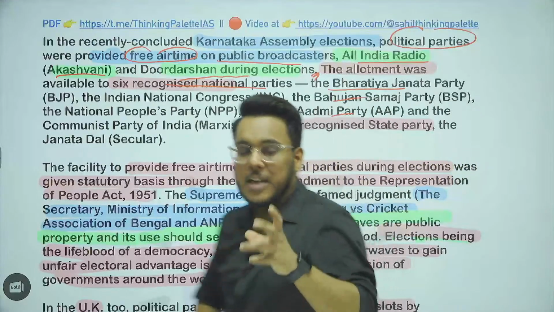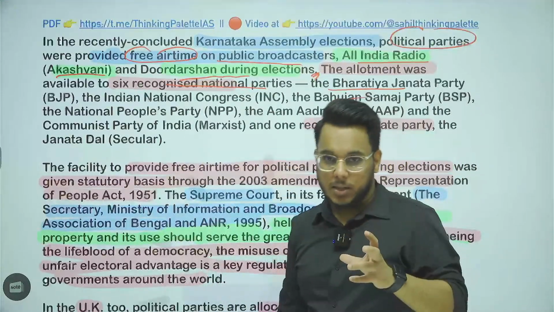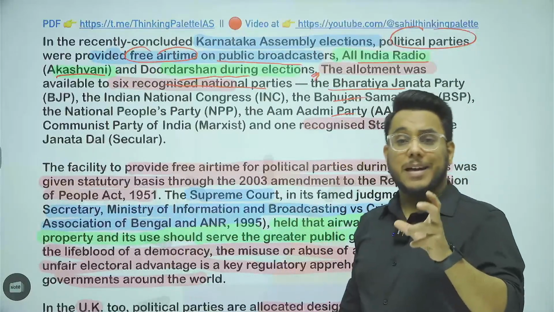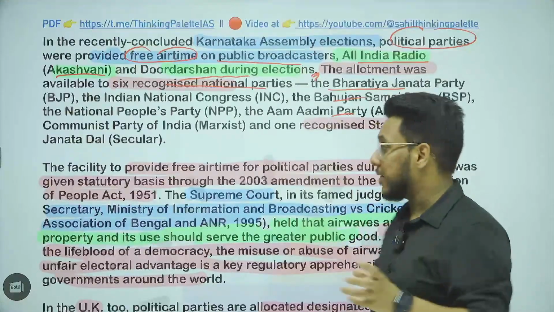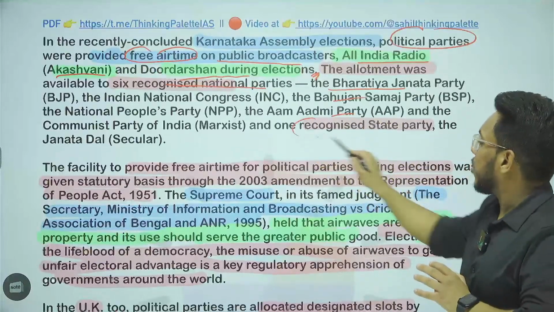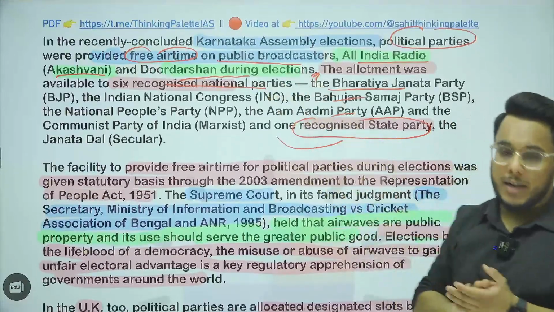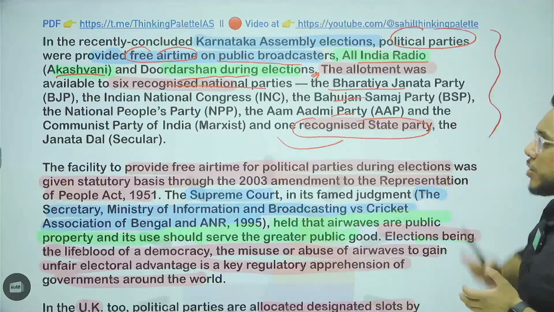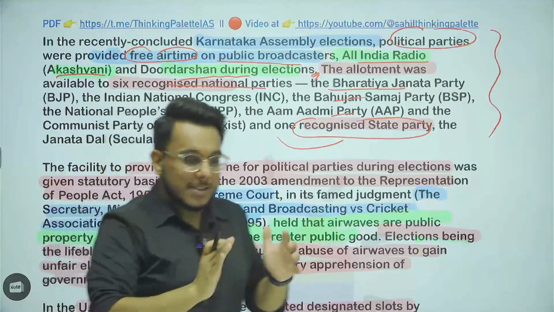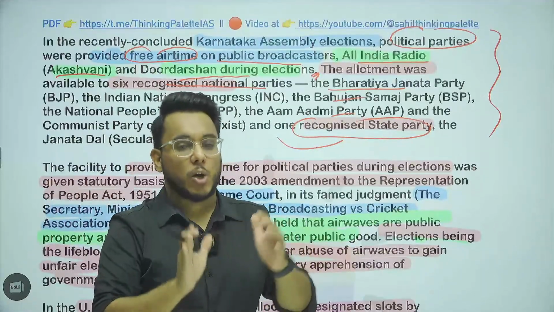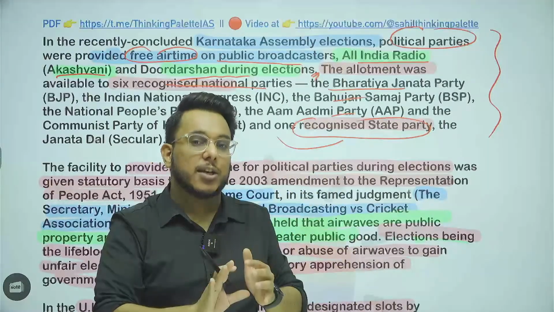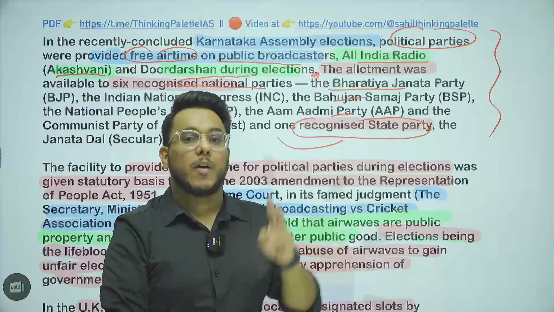Guys, in your polity book, Lakshmikant, you might have already read about the benefits of getting recognized party status, national party status. They get free broadcast time. So 6 recognized national parties and 1 recognized state party were given broadcast time. So what is the provision with respect to it? Basically, when we talk about elections, detailed provisions are not provided within the Constitution of India. The Constitution of India mentions the Election Commission of India, but detailed provisions are provided in two of the Acts.